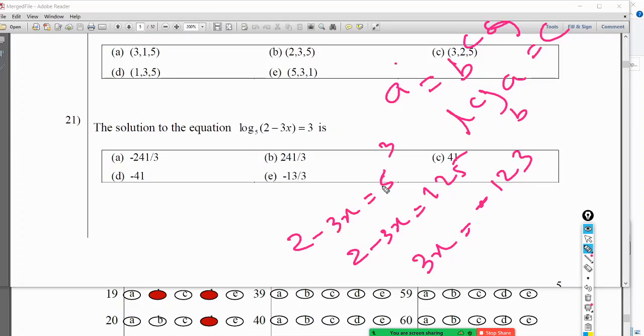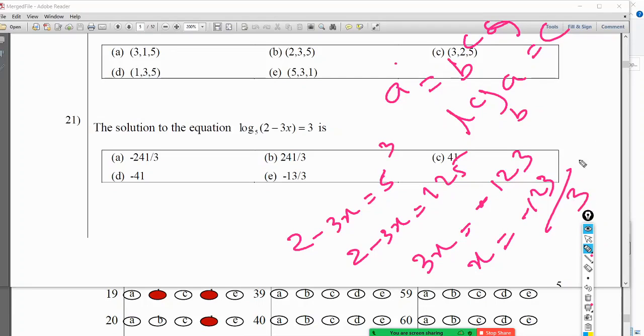2 minus 3x is 5 to the power 3. So x is minus 123 divided by 3, but I thought there was no such answer.